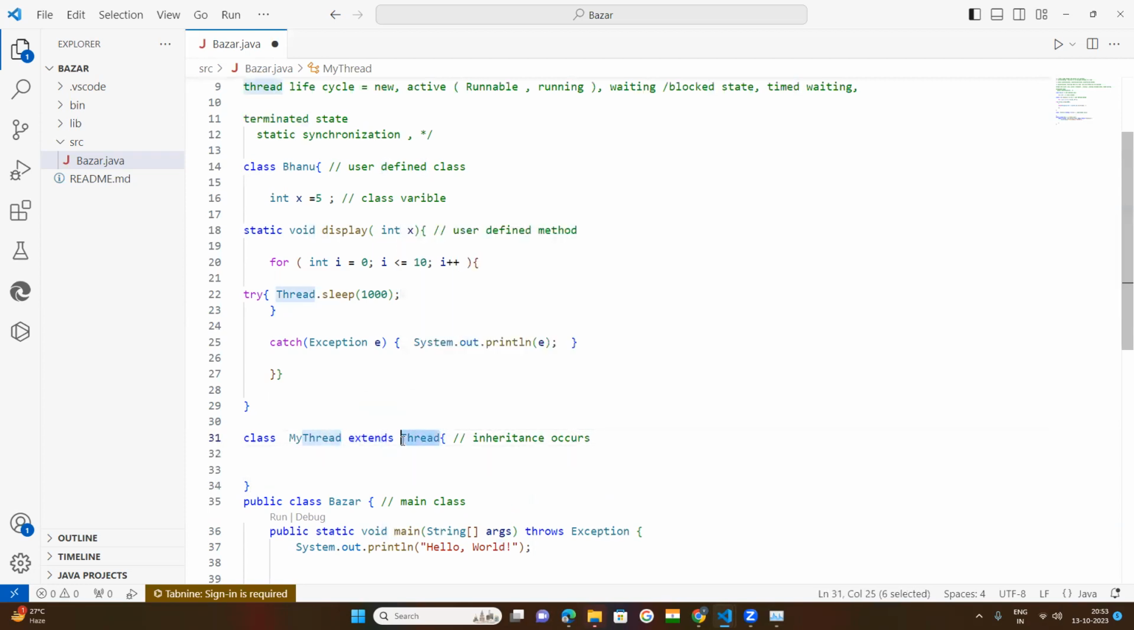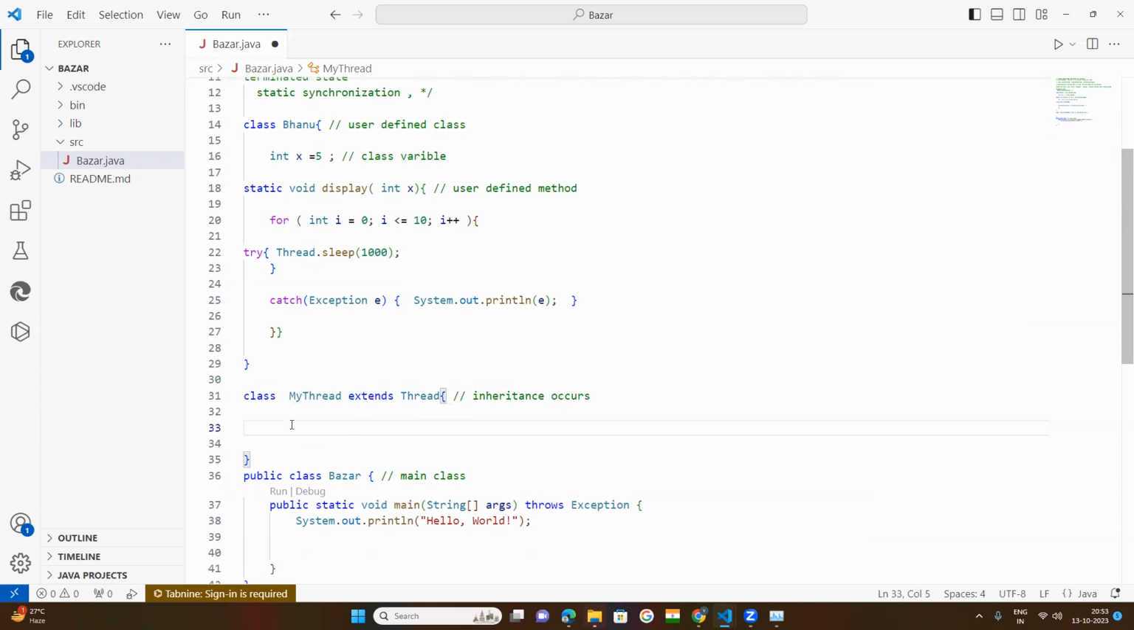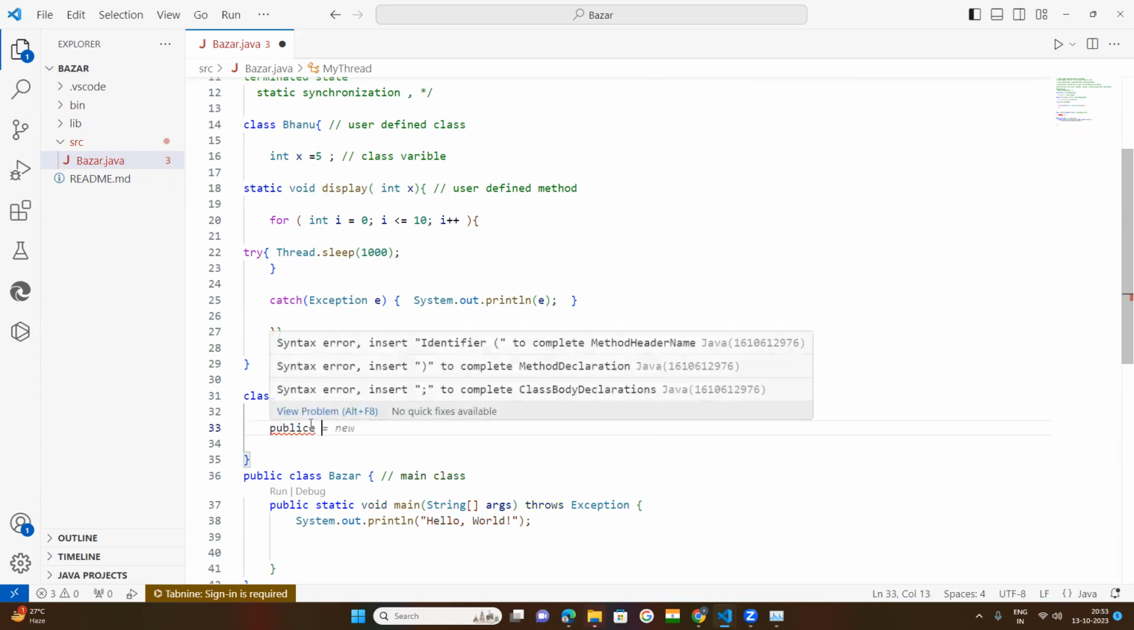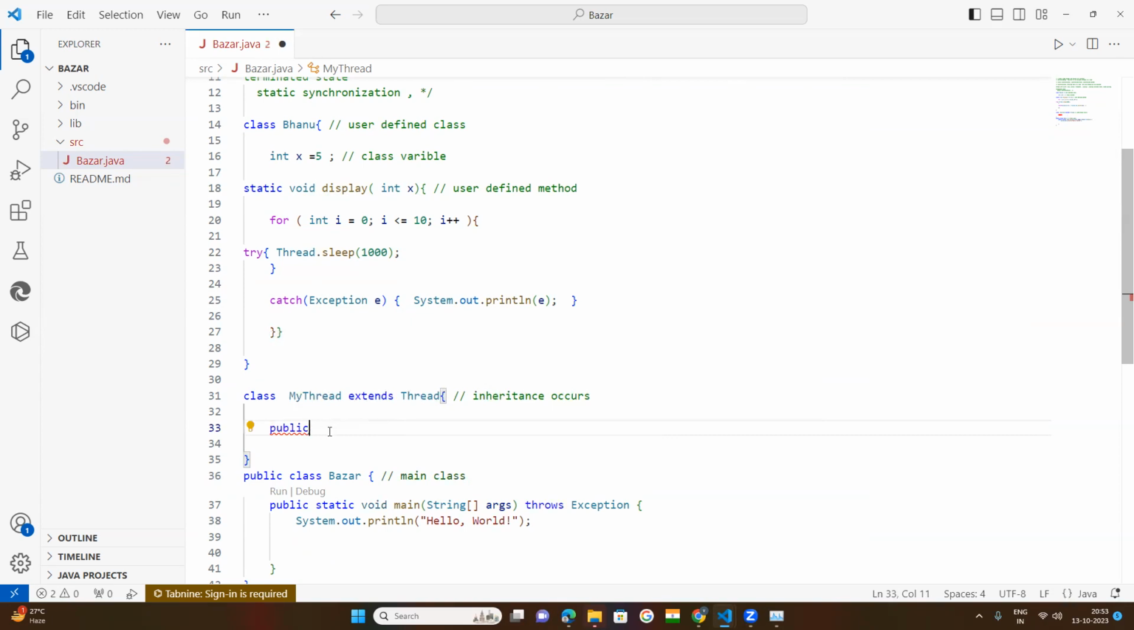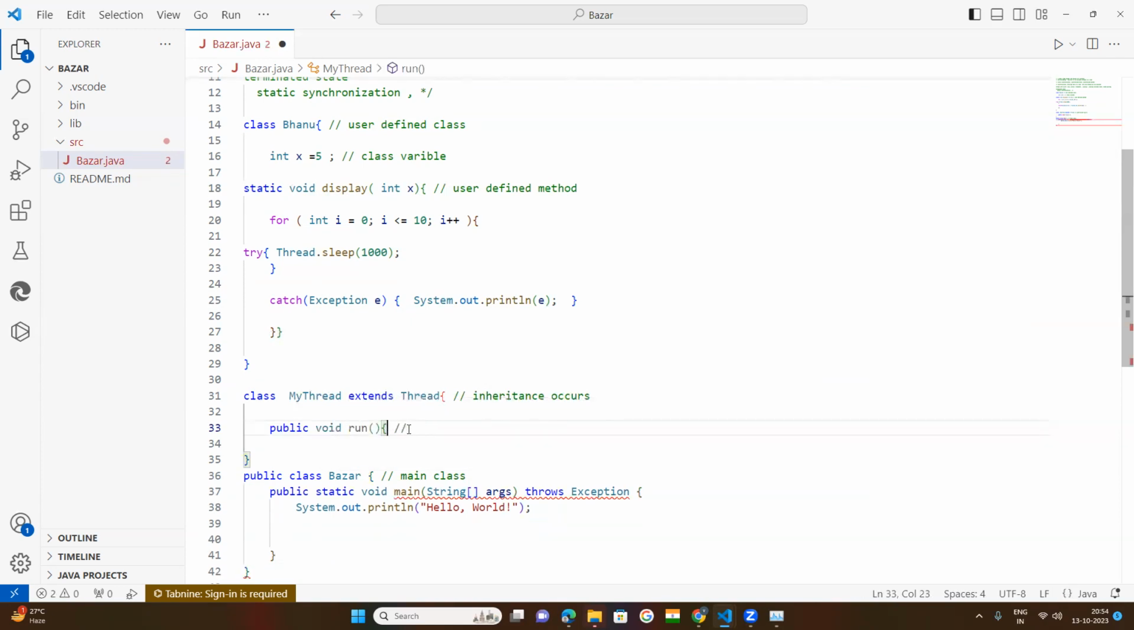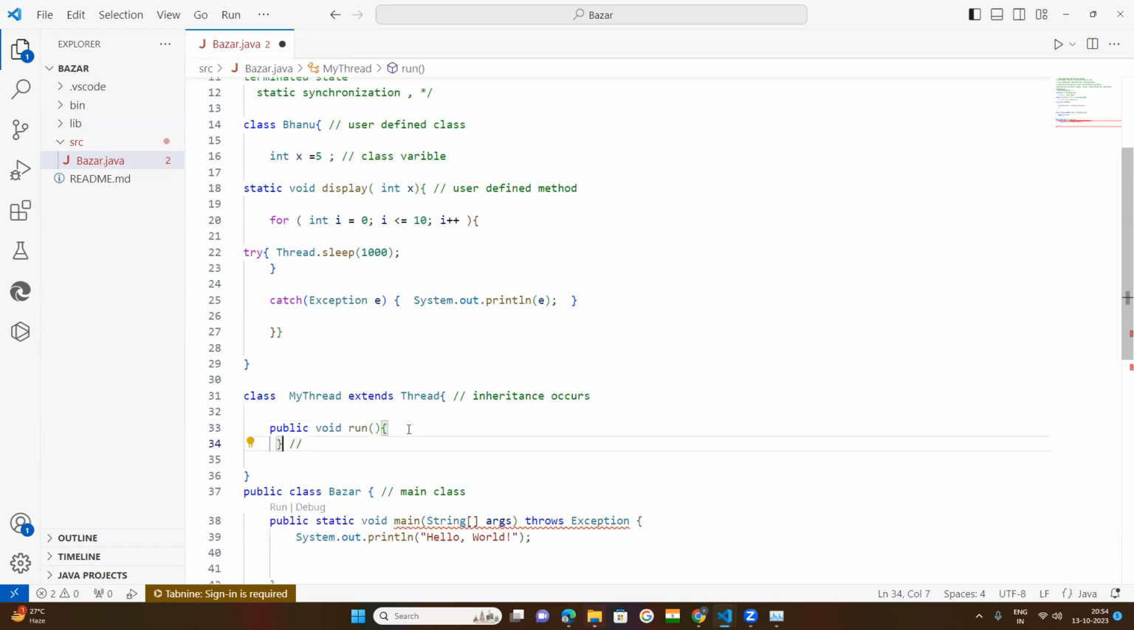But this Thread class, the built-in class of the language package, has a built-in method called the run method. That run method we need to call here, so let us write it. It is predefined in our Thread class. The syntax is public void. Void means this method will not return anything. Run method, then open brace, close brace.